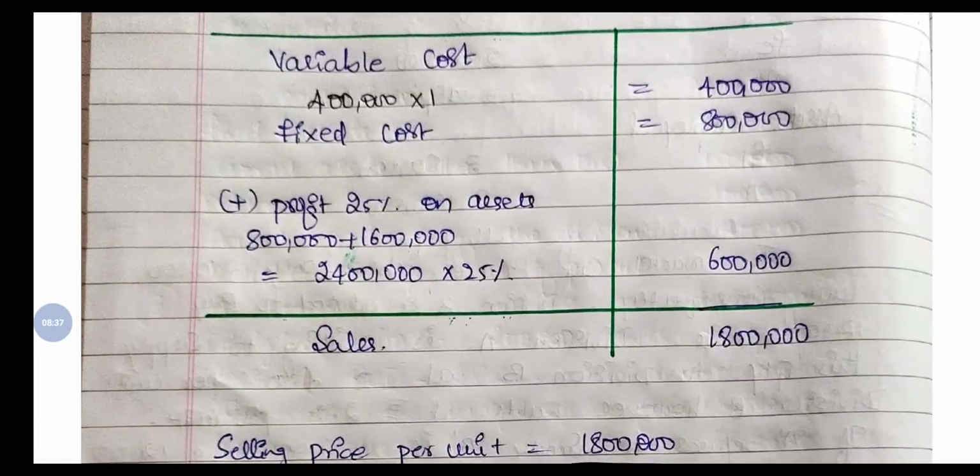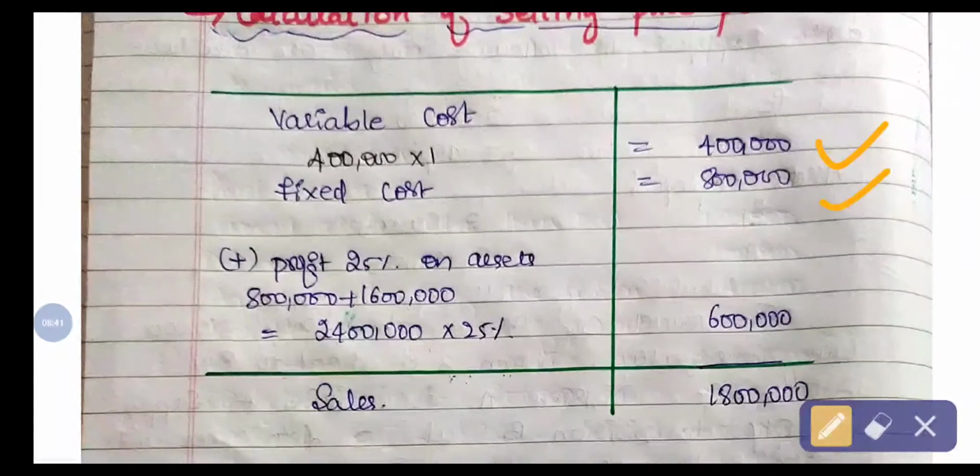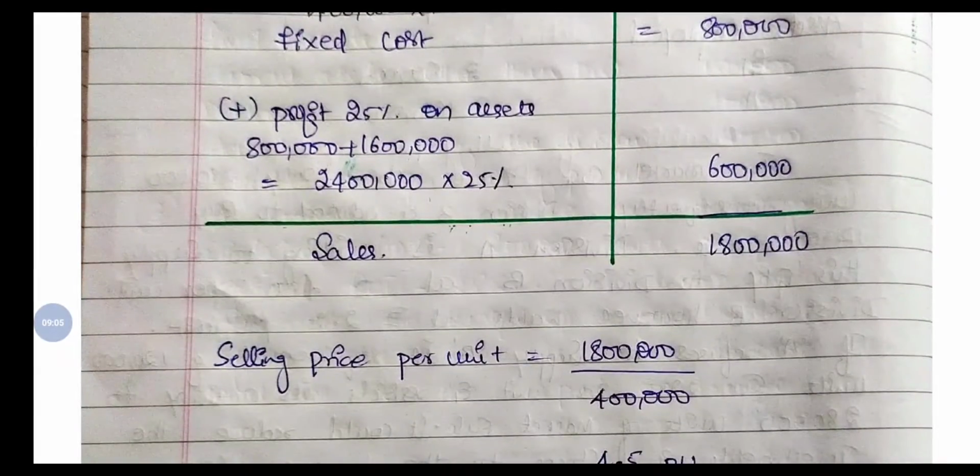So if we total all these expenses, that is the variable cost 4 lakh plus 8 lakh plus 6 lakh, the total sales value or total amount to be charged is 18 lakhs. So for 4 lakh units, 18 lakhs of revenue they should get, whether they are selling it into the market or to any division. So if you want the selling price per unit, that is the transfer price per unit.